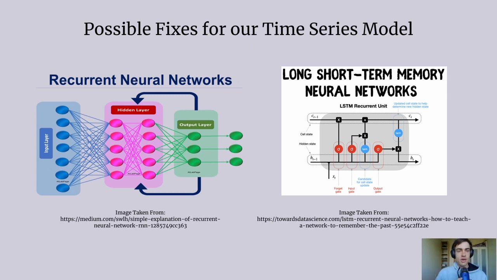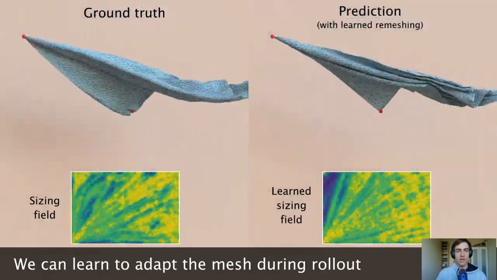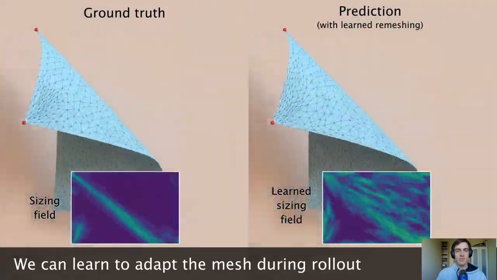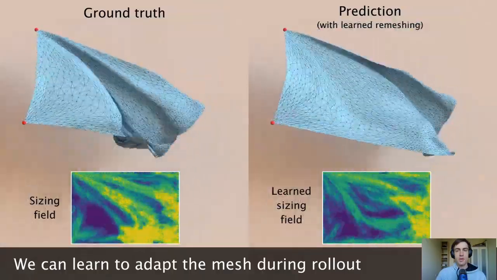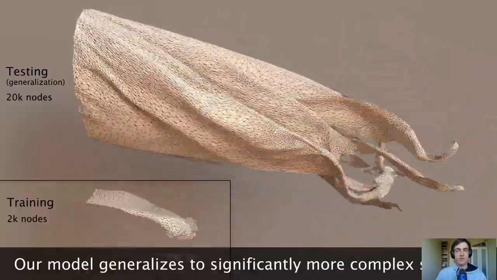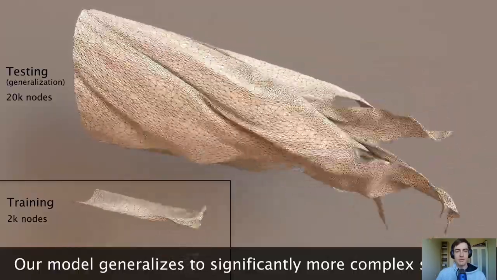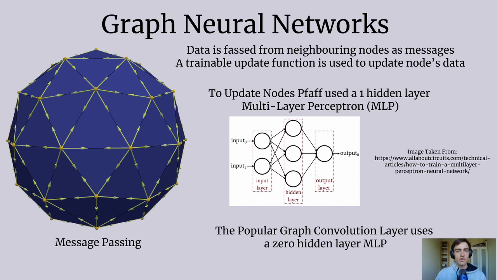Another issue with our current model is that it can only operate on a fixed resolution sphere. Tobias Pfaff proposed using graph neural networks to simulate mesh-based simulations. Their model can operate on any mesh-structured data, which means we could train the same model on low and high resolution meshes. Graph neural networks operate directly on graph-structured data.